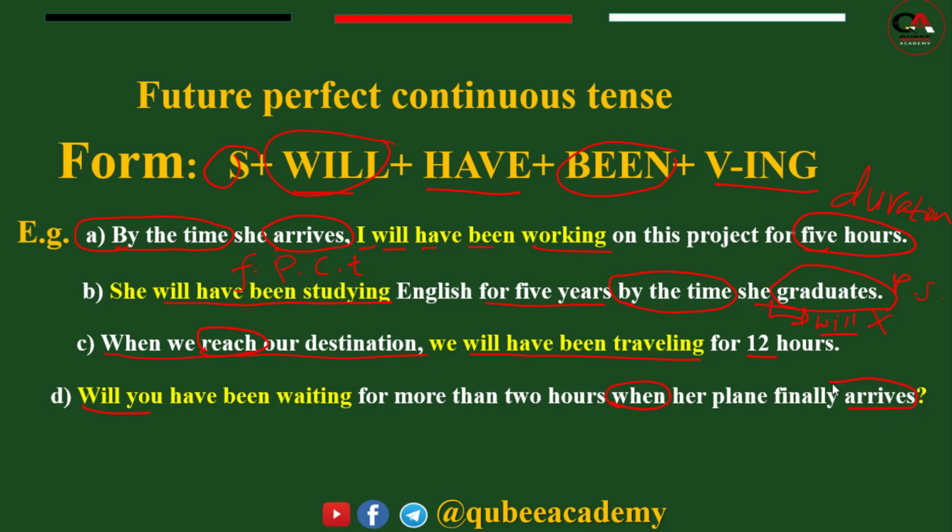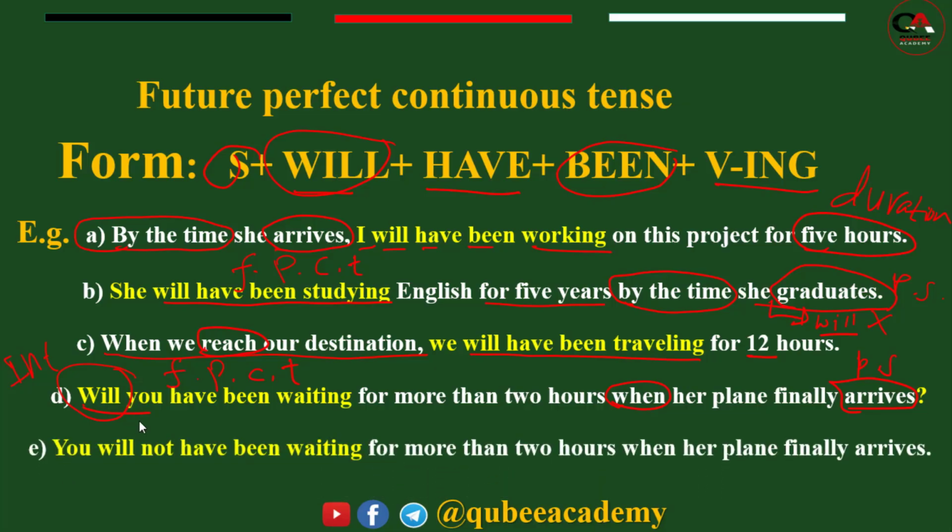What types of tense is one? Finally arrives is present simple. This one is future perfect continuous tense in interrogative form. When we begin with will, we call it interrogative, that is, a question form. The other: you will not have been waiting for more than 2 hours when her plane finally arrives. What about this one? It is in a negative form. How to use future perfect continuous tense in negative forms.